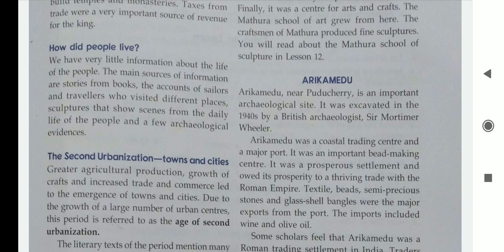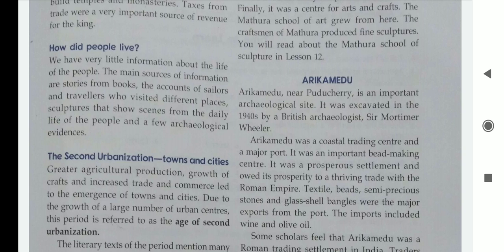Arikamedu was a coastal trading center and a major port. Coastal trading center, I think now you know, which touches the sea area, that is called coastal trading center. So it has sea routes and it was a major port. It was an important bead making center. It was a prosperous settlement and owed its prosperity to thriving trade with the Roman Empire. Thriving trade means, beta, prosperous and growing. So it was a prosperous settlement and owed its prosperity to a thriving trade with the Roman Empire.